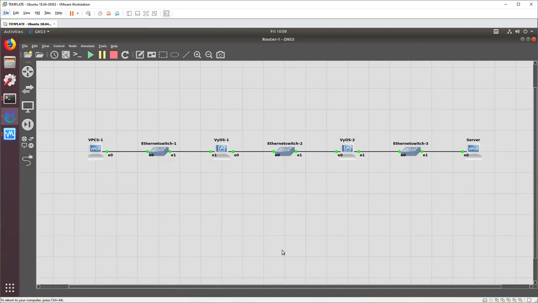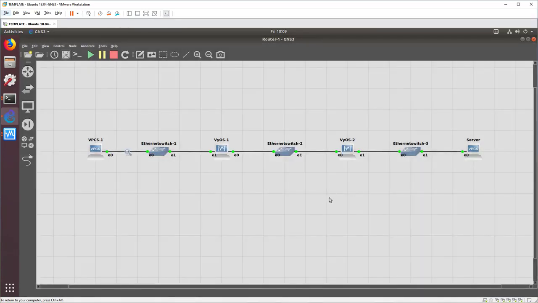All right, well, it occurred to me that one of the true joys of GNS3 we're going to use here is to actually prove the packets aren't making it from VPCS 1 to server. And the joy here is that we can use Wireshark and packet sniffing to see things. Now in the physical world, we'd have to unplug and plug a sniffer switch in between the two devices, or we'd have to configure a mirror port on one of the switches, which is a more high-end feature of a more expensive switch. But in GNS3, since it's all software, we can right-click once it's red like that, and we can say, start sniffing, and it will start a capture for us.